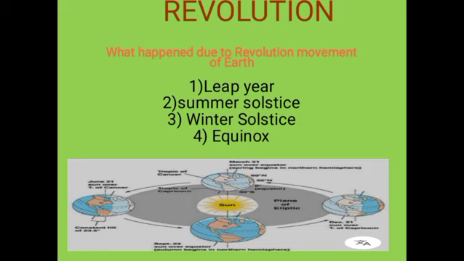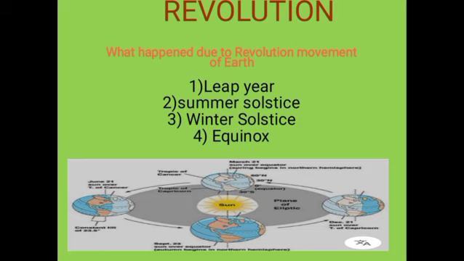First of all, leap year. We consider a year as consisting of 365 days only and ignore 6 hours for the sake of convenience. The 6 hours saved every year are added to make one day over a span of 4 years.